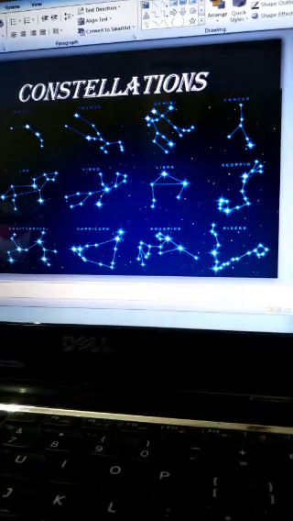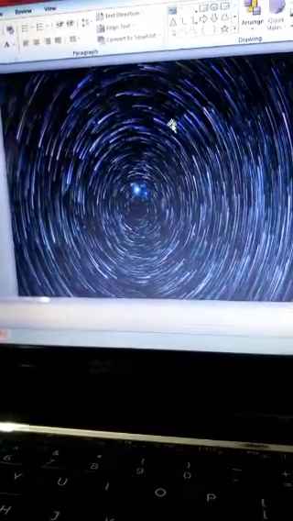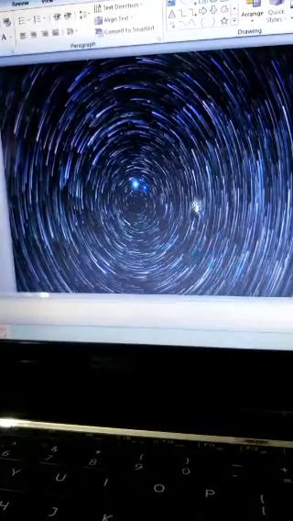Okay, fine. What is this? Can you see the picture here? Any guess? Okay, all these are stars. Why are the stars looking like this?